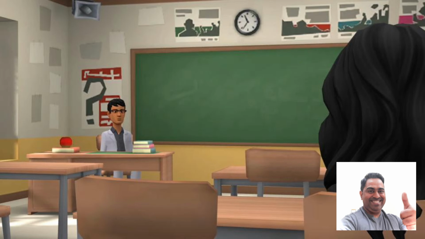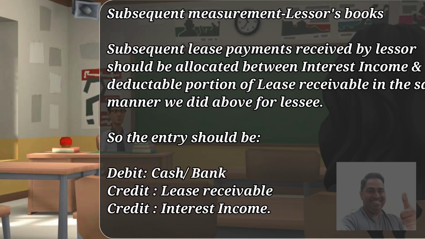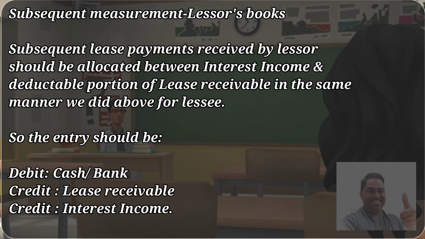Now for subsequent measurement, when the lessor receives the payment, for example, he is getting a check of 10,000, he has to deposit that in the bank. So debit bank, credit net investment, but net investment to the extent of the present value of the lease payment.